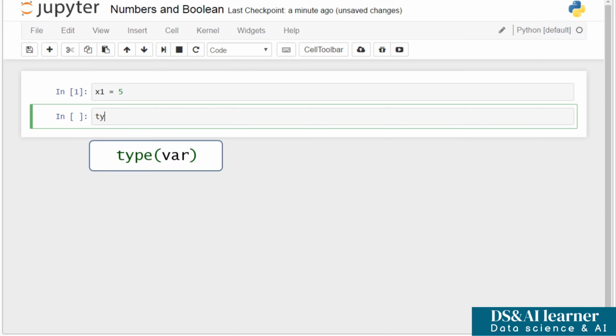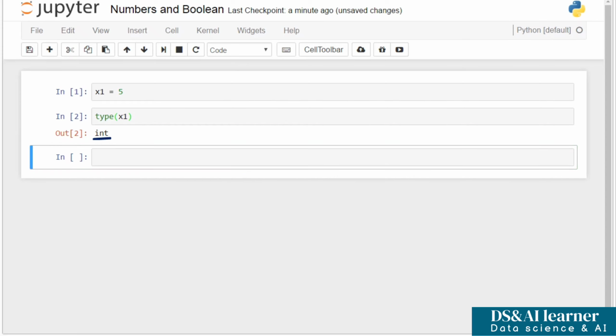Within the brackets, we must place the name of the variable whose type of value we want to verify. So in this case, I'll type x1. OK. Shift plus Enter, and the result we obtained is int, which indicates the value is an integer. The type function can also be applied directly to a value instead of a variable.